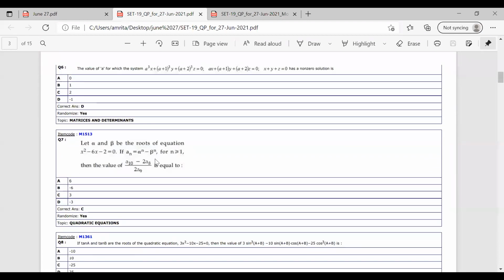The value of A for which the system A cube x plus A plus 1 whole cube y plus A plus 2 whole cube z equal to 0, the next equation is Ax plus A plus 1 y plus A plus 2 z equal to 0, then the next equation is x plus y plus z equal to 0, has a non-zero solution is. So we have to find the value of A and we are given three equations and it is given that they have a non-zero solution. So we have to solve these three equations and find out the value of A.